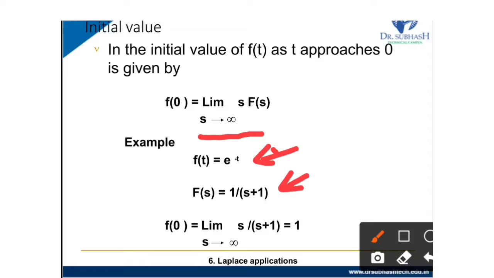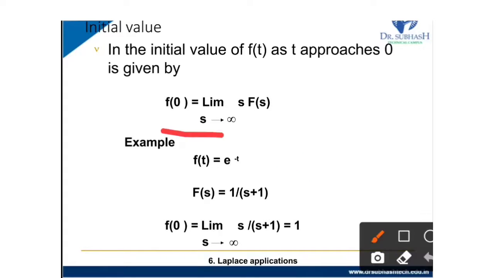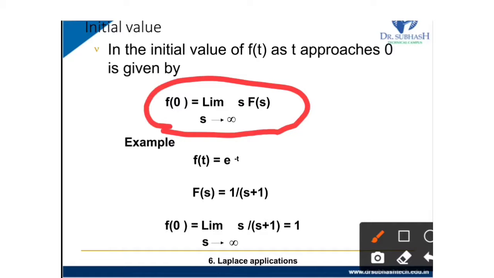In the starting of this video lecture, we checked the equation: e raised to minus at equals 1 upon s plus a, but here a equal to 1, so it is e raised to minus t, and the Laplace transform is 1 upon s plus 1. Now we put it in this theorem for finding f(0).